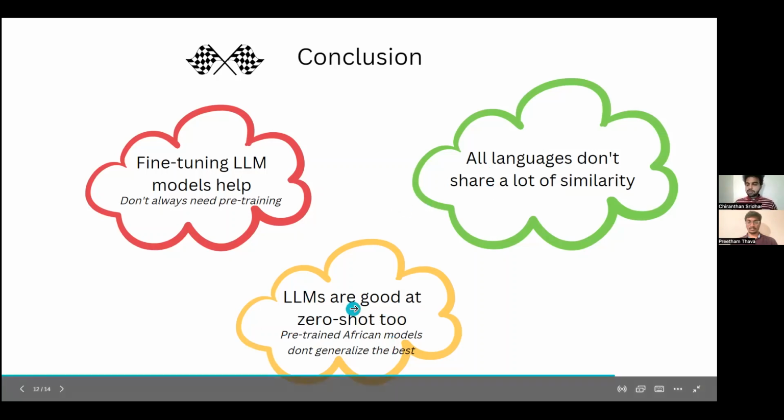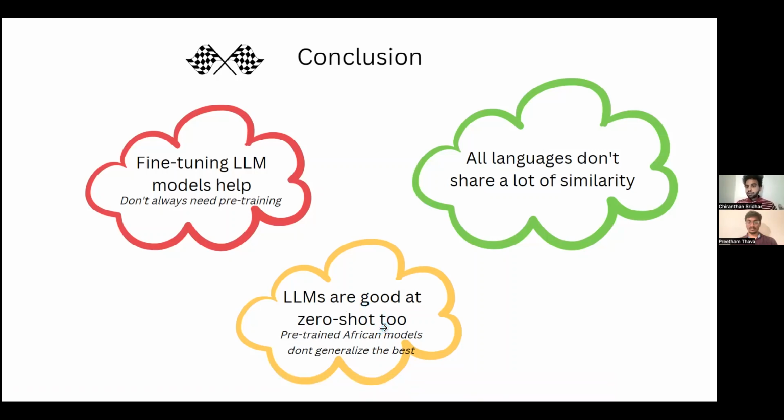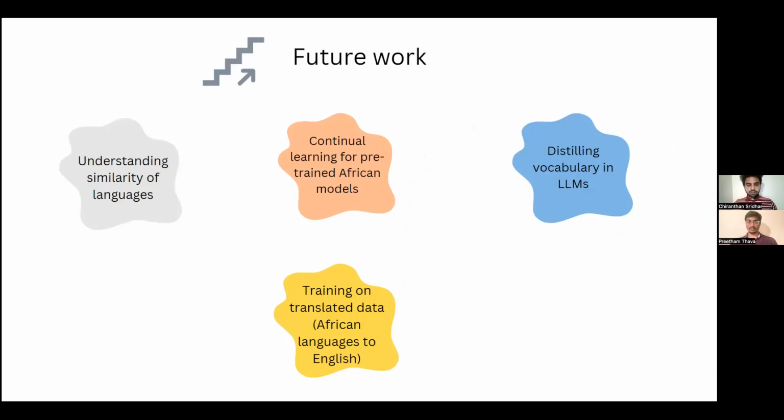Finally, for LLMs on zero-shot, we saw that mBERT, which is trained on multiple languages, gained knowledge from that training that was actually useful in the zero-shot performance when compared to AfriBERTa, which is solely trained on African languages. So this is what we conclude from our set of experiments, but we also plan to continue our research in these areas.